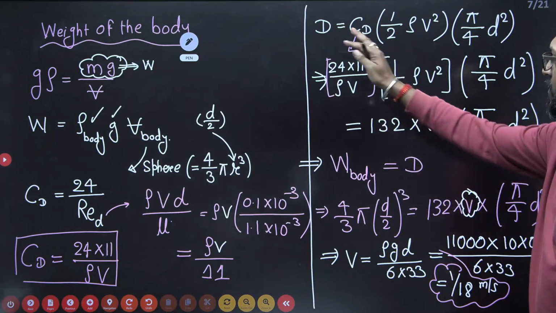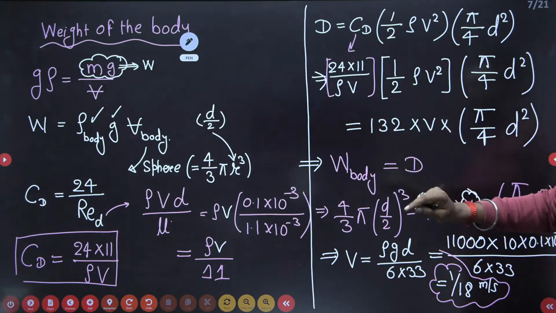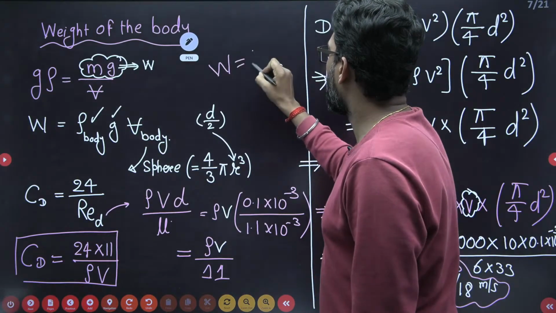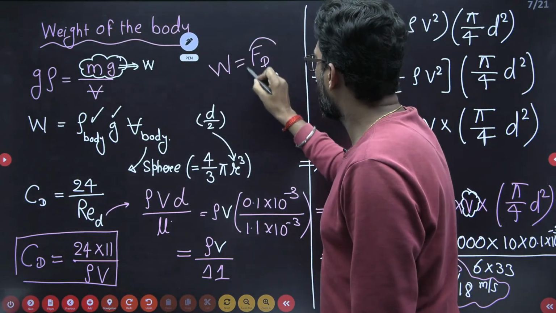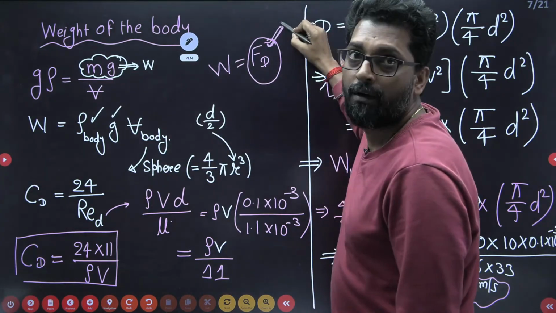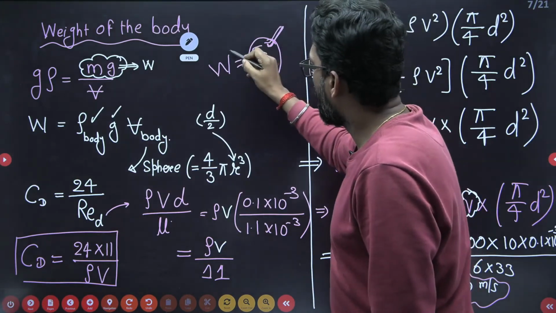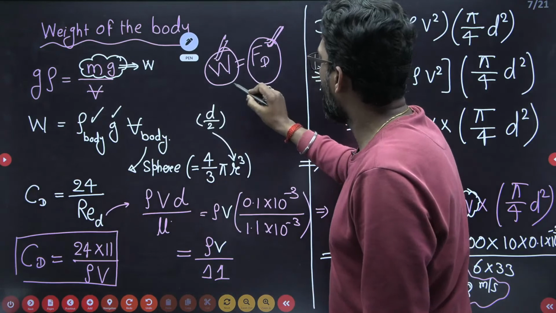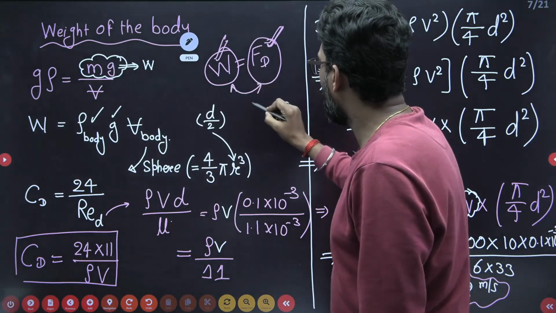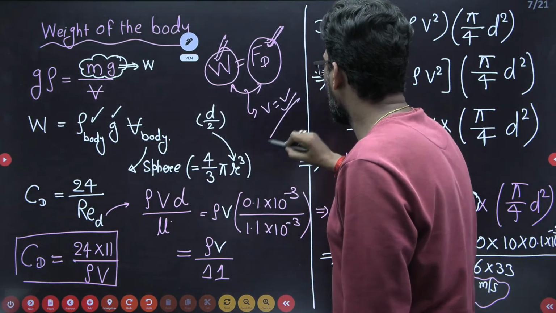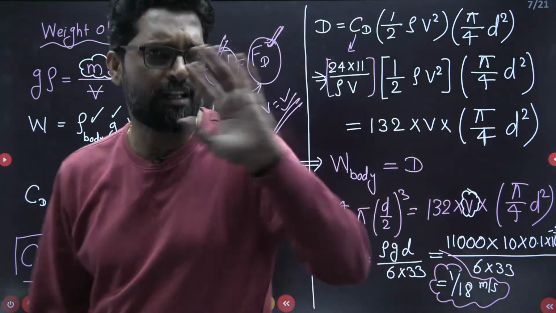Okay, so first, what is that condition? We have a condition, weight is equal to drag force. So we first have to simplify the drag force equation by putting in all the values. We have to simplify the weight equation by putting in all these values. Then we have to equate them, and find what they are asking. So simply these are the calculations. There is nothing else.